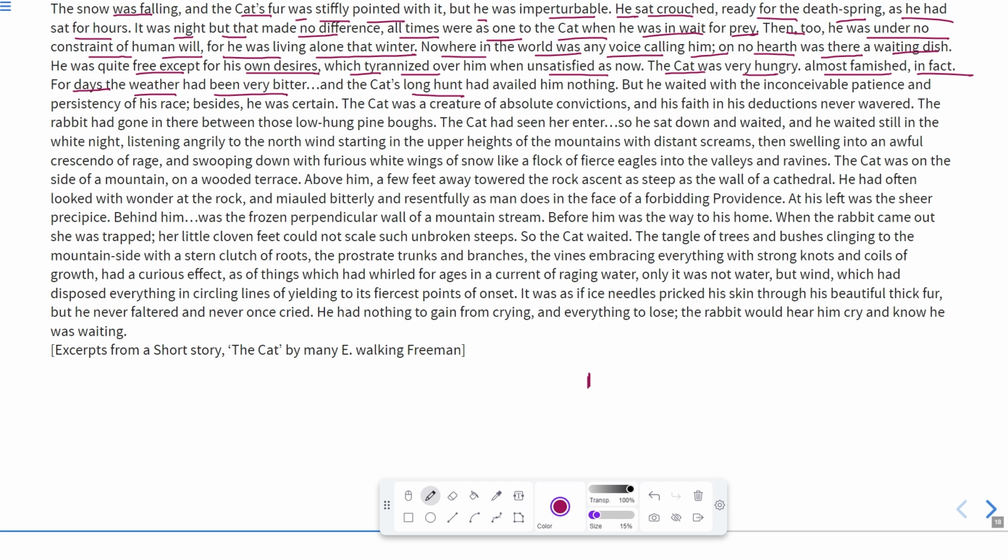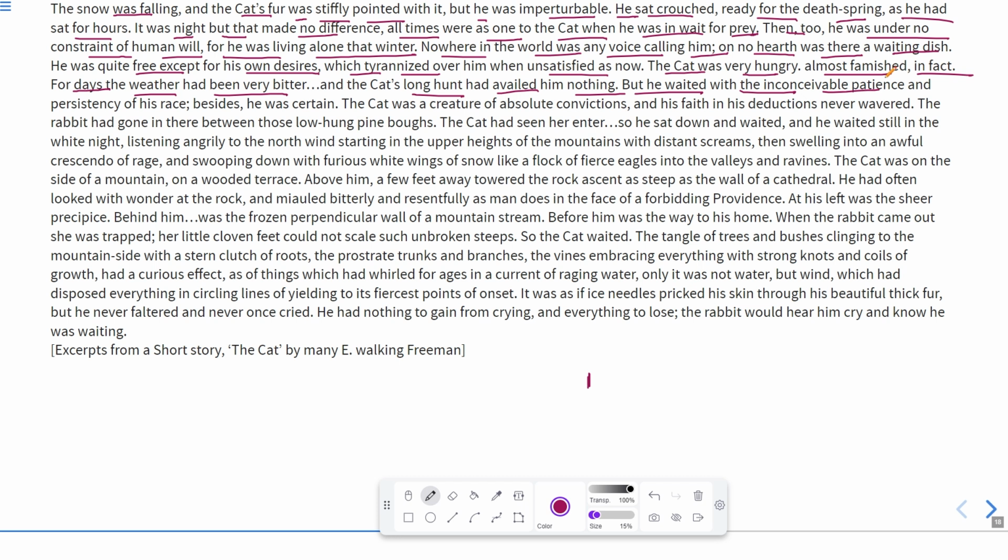And the cat's long hunt had availed him nothing. Whatever he had hunted for, that was of no use, because it had been many days that he had not hunted anything. But he waited with inconceivable patience. Inconceivable patience means a patience which is almost impossible to imagine. Even then, with that extent of patience, he waited over there.